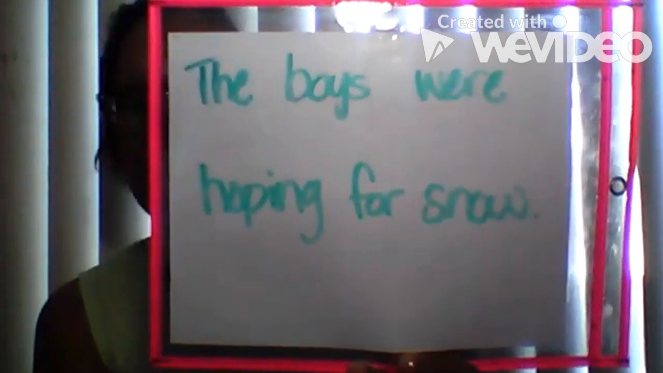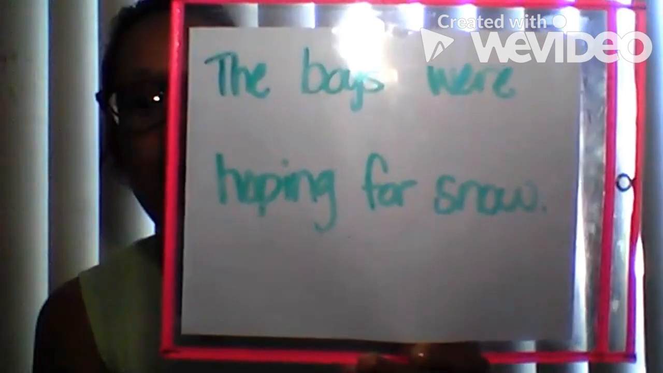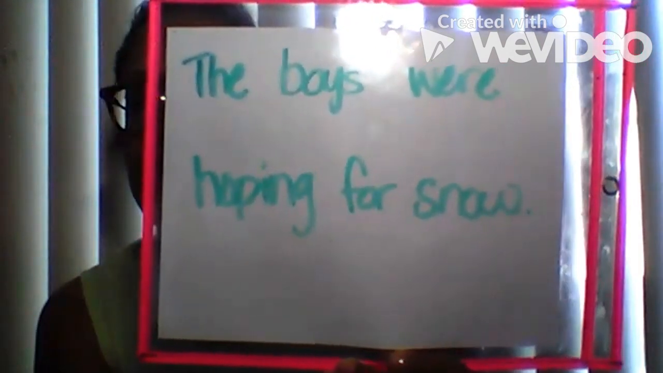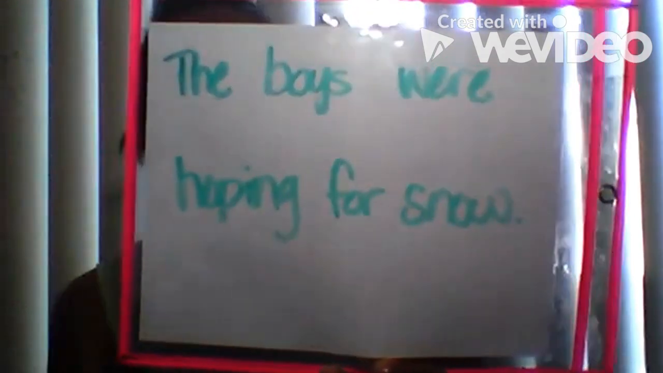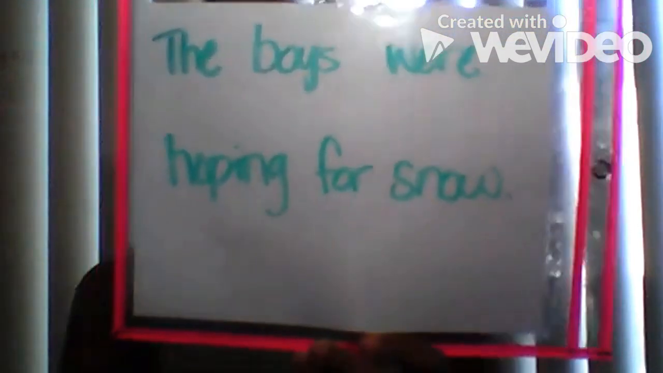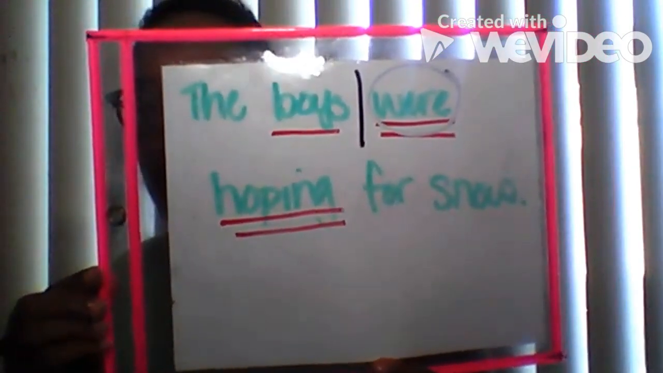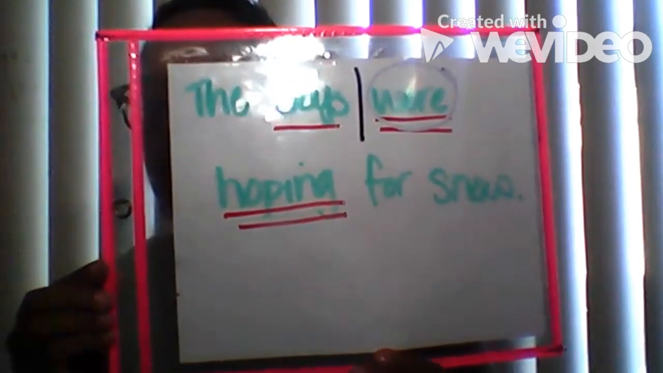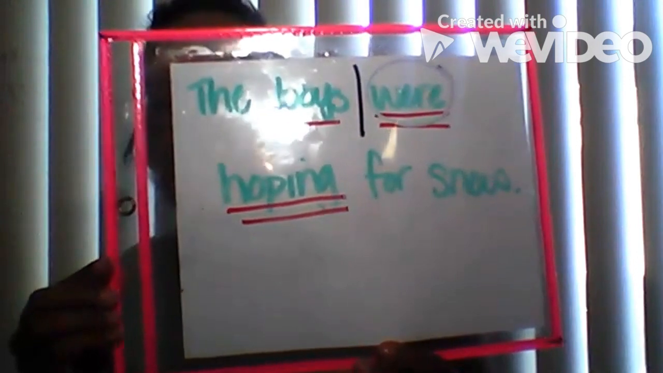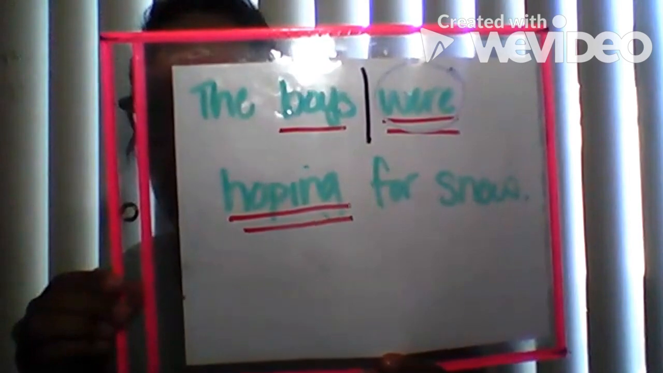Now, I underlined the boys once because that is my subject. I underlined were hoping two times because that is my verb phrase. Verb phrase is were hoping. So you see, I've underlined the subject once. I've also separated the subject from the predicate, and then I've underlined the verb phrase twice and circled the helping verb. All right, what about this sentence?